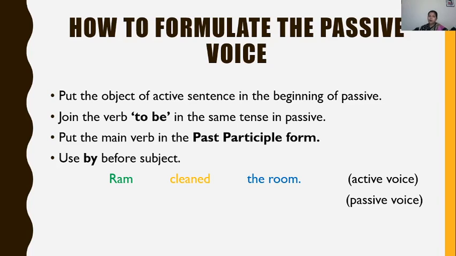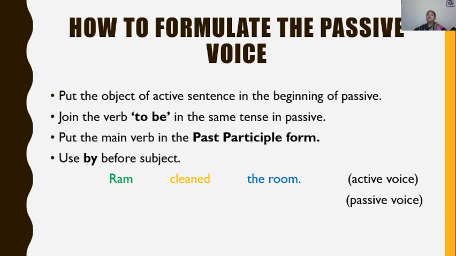If it is in past, in passive it will remain in past only. If it is in future, it will remain in future tense only in the passive. The tense should not be changed.